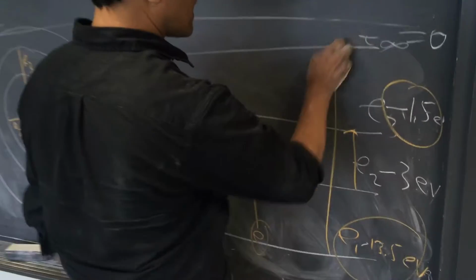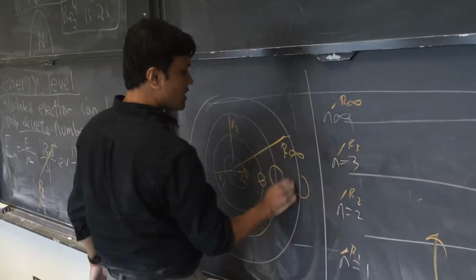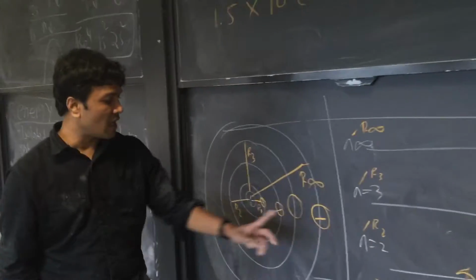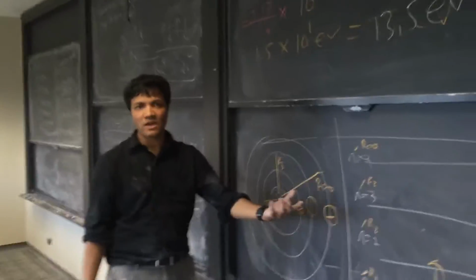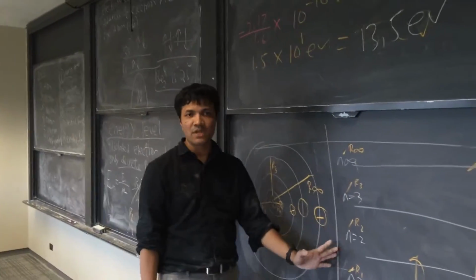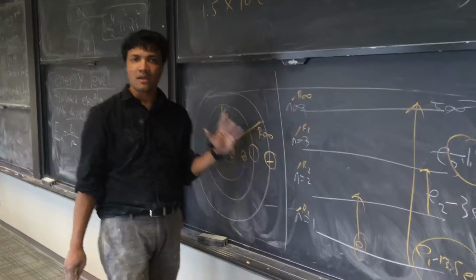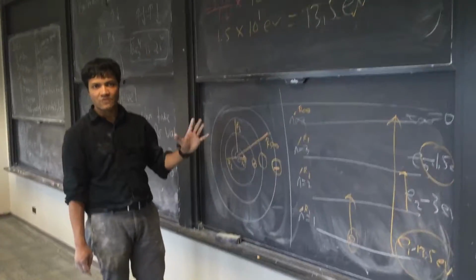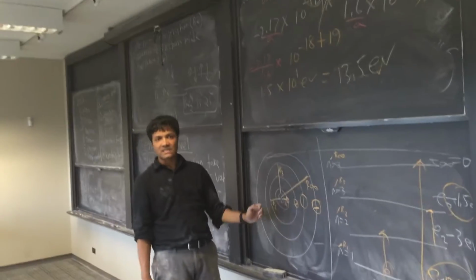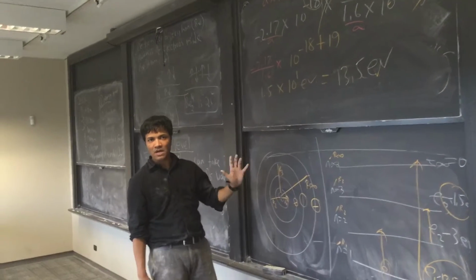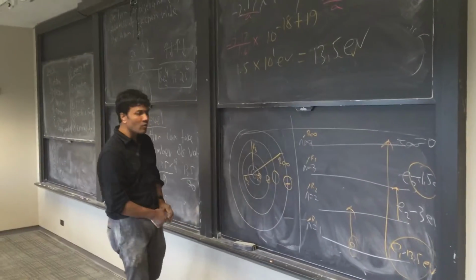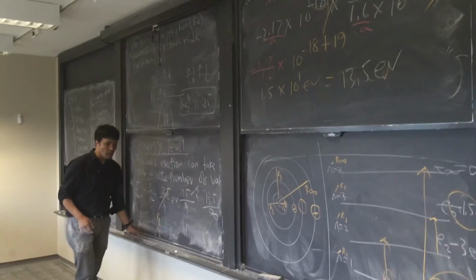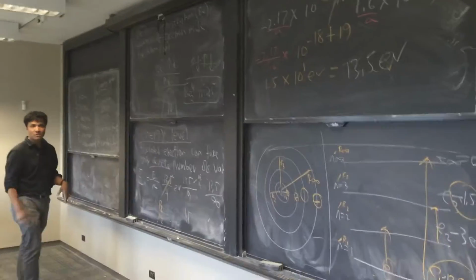If it gains enough energy, it can jump to here. If it jumps here, then the proton is no longer controlling the electron, and the electron can leave the hydrogen atom at any time, making the hydrogen atom a cation. It can become a positively charged ion." We will stop here. We will do the rest of the study tomorrow.